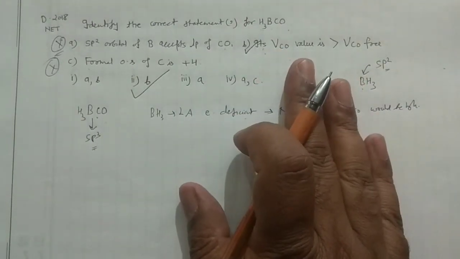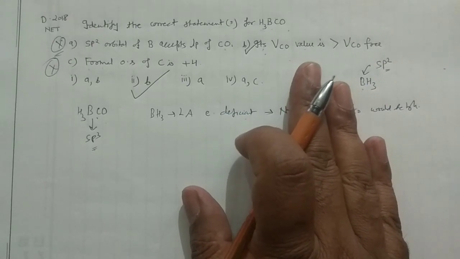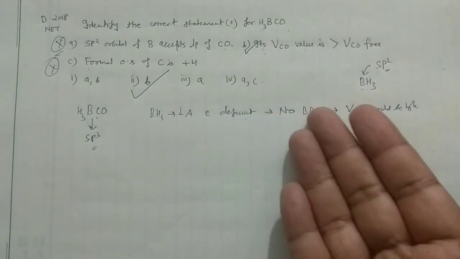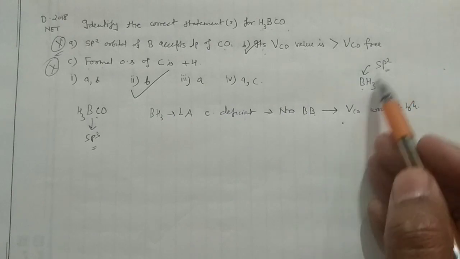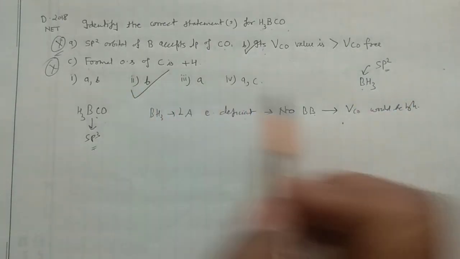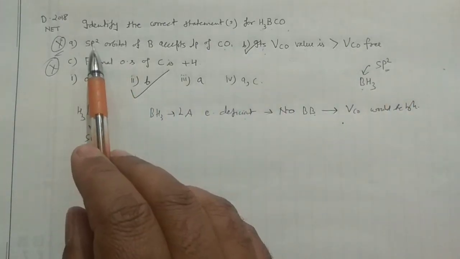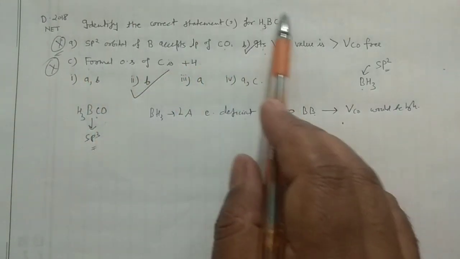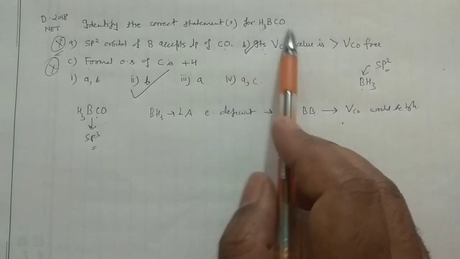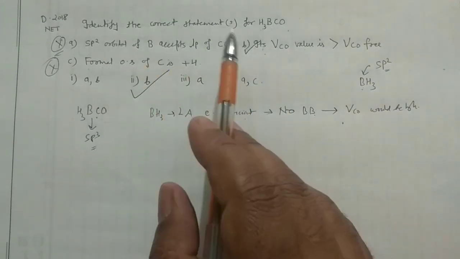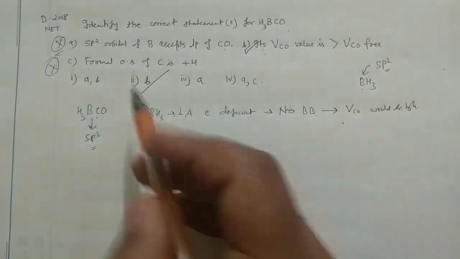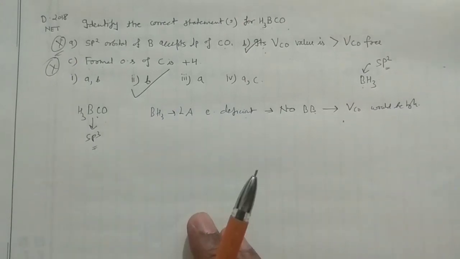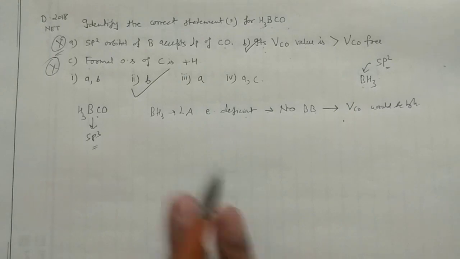Okay, so this is actually quite an interesting question, right? Because one may easily get confused, because boron is sp2 hybridized, so you may think in that manner. Okay, that is correct, but they have asked the question for this molecule, right? In that case, it is sp3 hybridized. So I suppose this B is correct. This is how you can get the answer for this one. So only B is correct.